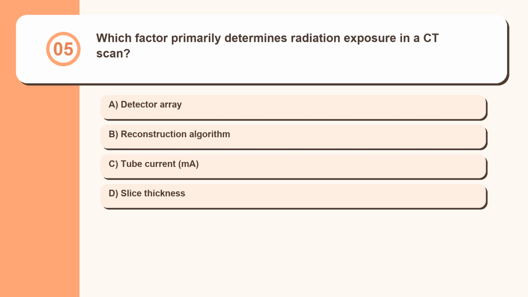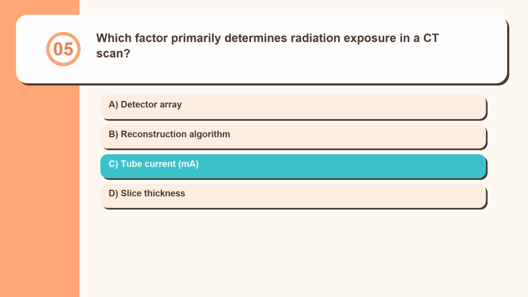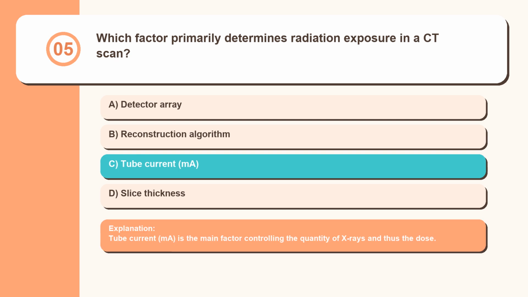Question 5. Which factor primarily determines radiation exposure in a CT scan? Detector array, reconstruction algorithm, tube current (mA), slice thickness. Tube current, mA, is the main factor controlling the quantity of X-rays and thus the dose.